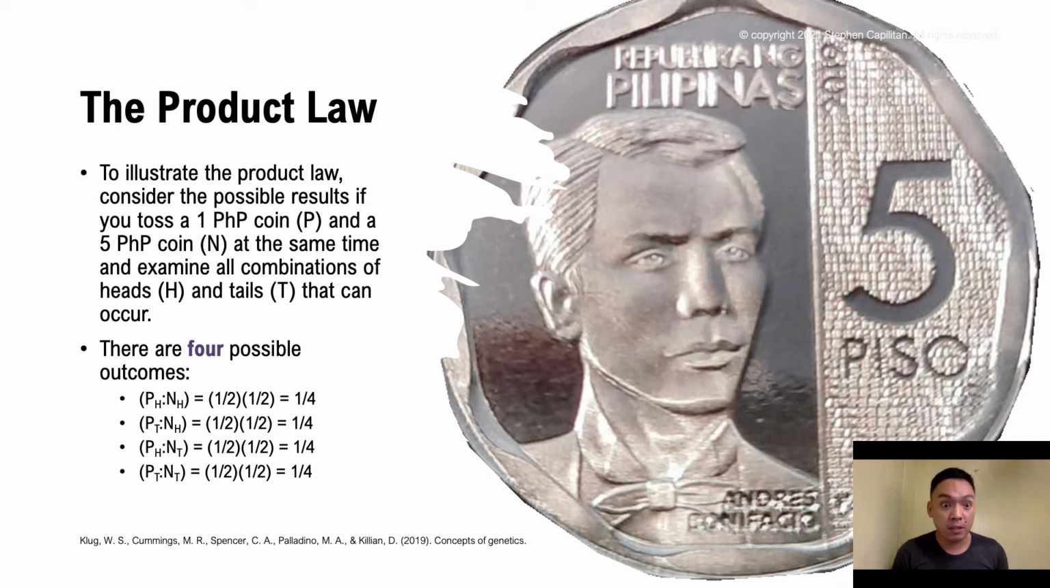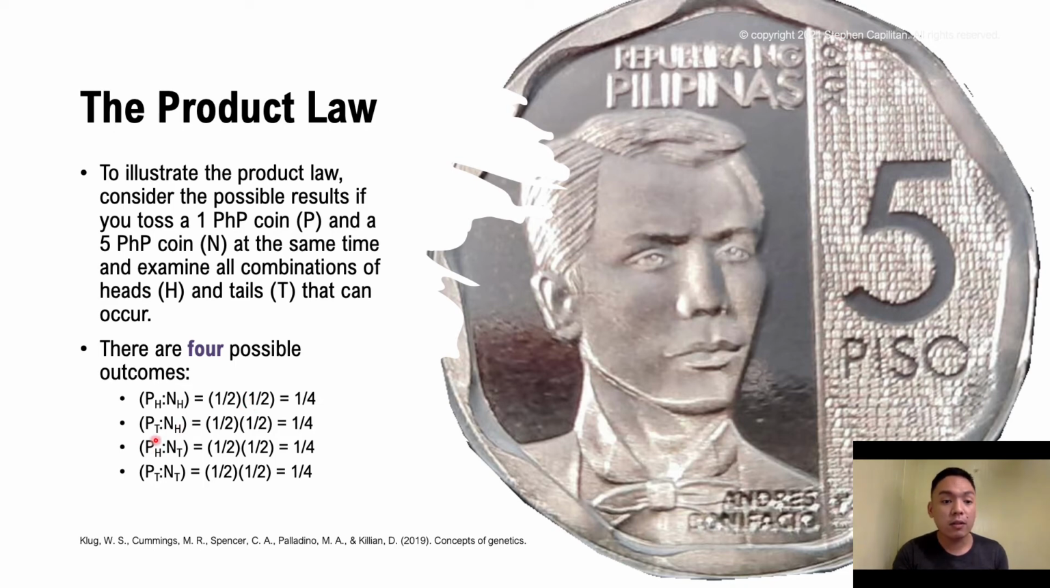We consider the possible results. So if you toss a 1 peso coin and a 5 peso coin, which is denoted by P and N, at the same time, then we are able to examine all combinations of heads and tails that can occur. There are 4 possible outcomes. For the first part, we have the 1 peso coin head and 5 peso coin head, and then there is a half multiplied by half probabilities, then we get 1/4. Because this is a product law, you just have to multiply the probabilities of each of the 1 peso coin and your 5 peso coin and their probability of getting a head.